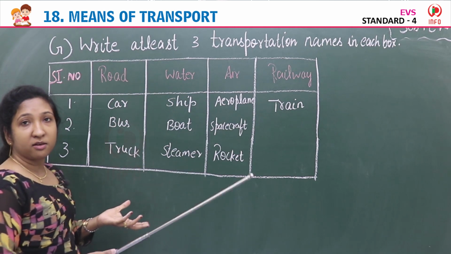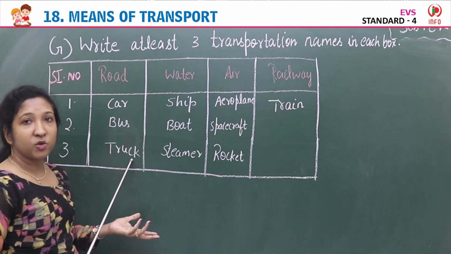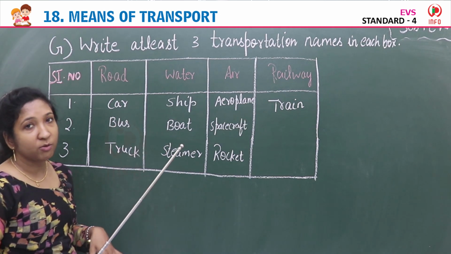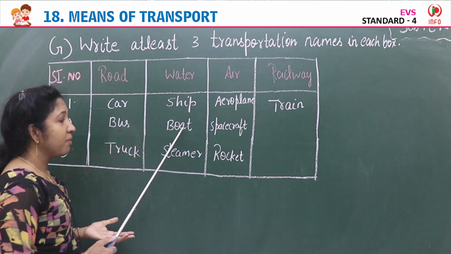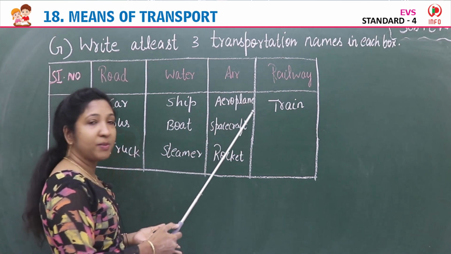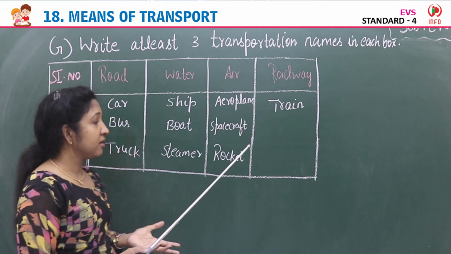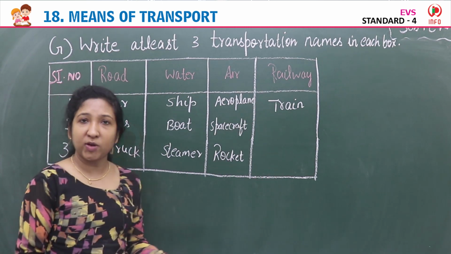Under road you can write bus, car, truck. Water transport examples are ship, boat, steamer. Air transport: aeroplane, spacecraft, rocket. And for railway we have only the train, isn't it?